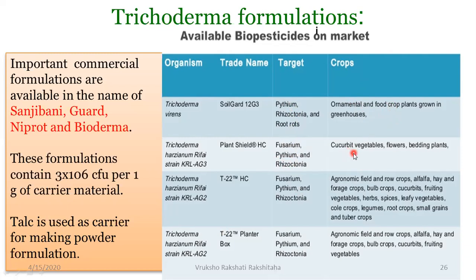It can be used in case of cucurbit vegetables, flowers, and even in the nursery beds. It can be used for the fodder crops, for the bulb crops. Then it can be used in case of horticultural crops, okay, then in spices and legumes also.